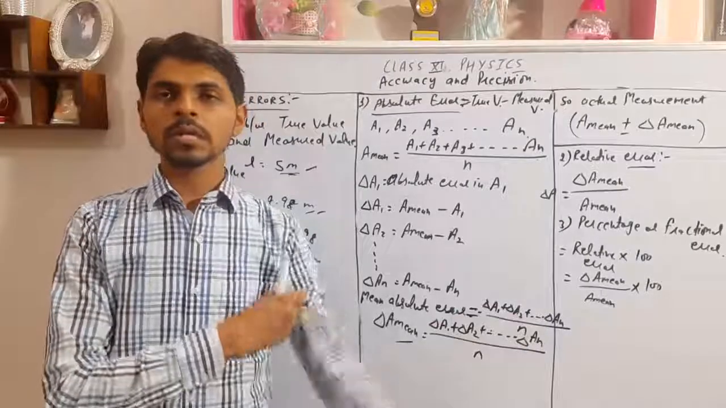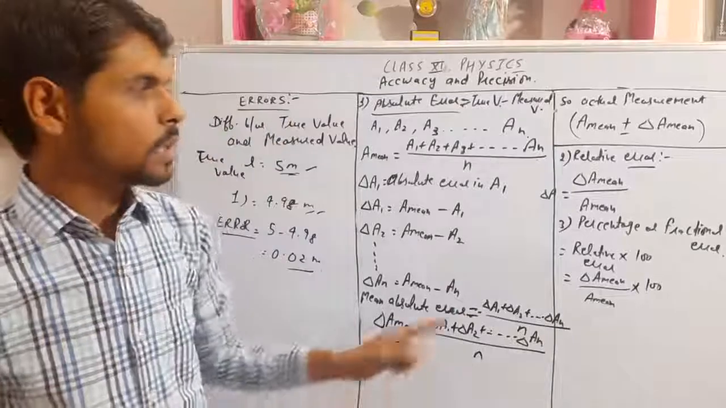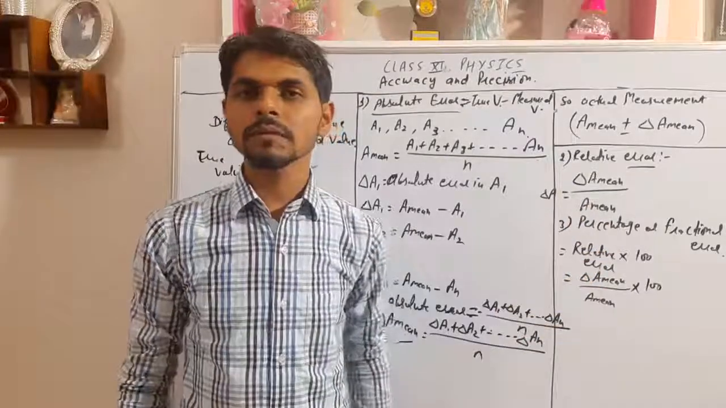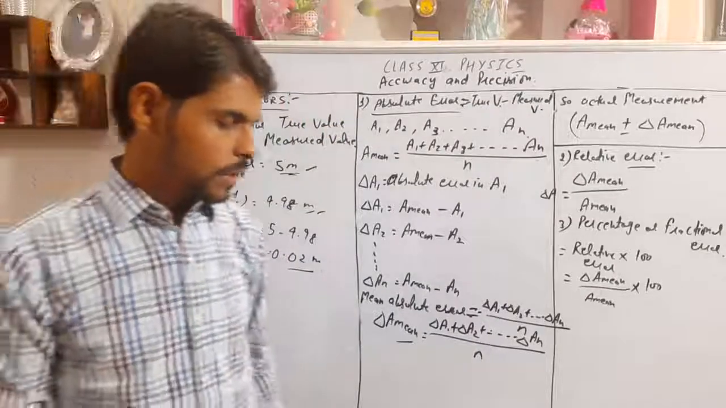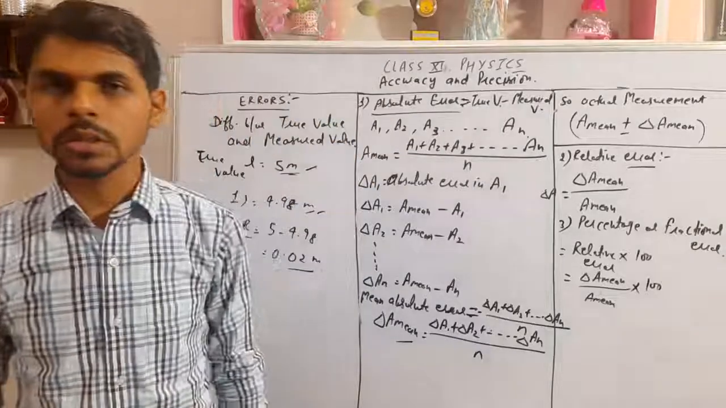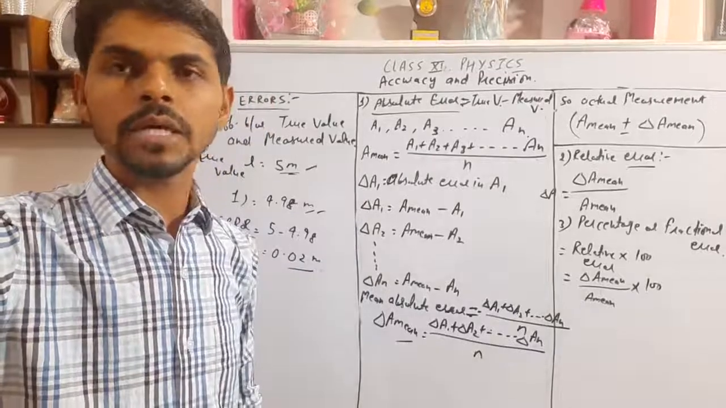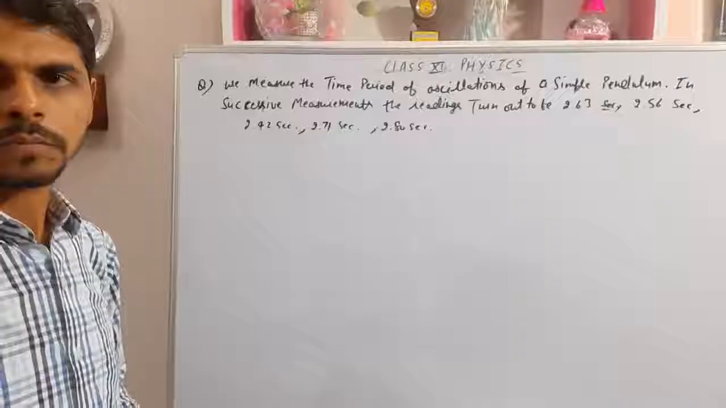Relative error, what was the relative error? The mean of the absolute error upon the mean of the measured value. And if we multiply this relative error by 100, it becomes the percentage error. Okay, so now we are going to solve a numerical based on absolute, relative and percentage error, and how we can write the actual measurement of a physical quantity.